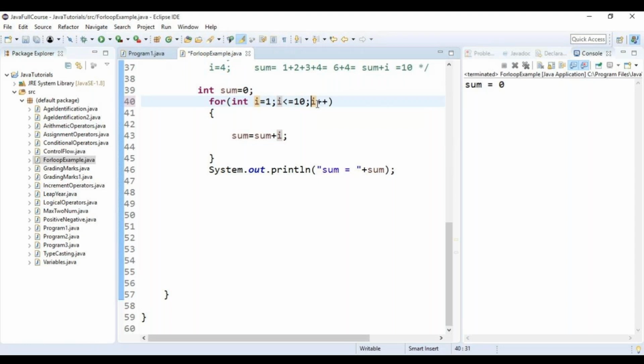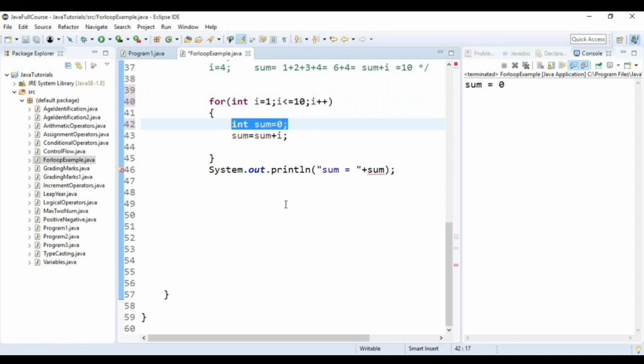Earlier we did the same; I have changed the values for different scenarios and I have explained. You asked about the int sum equal to 0. If it is present in the for loop, what will happen? I want you to find a solution for this. Can we declare a variable within a for loop or not? This is my question. Question for today's class: can I declare a variable within the for loop or not?